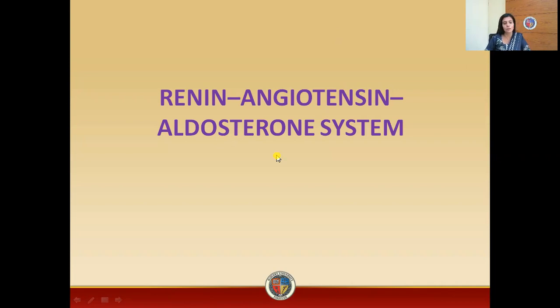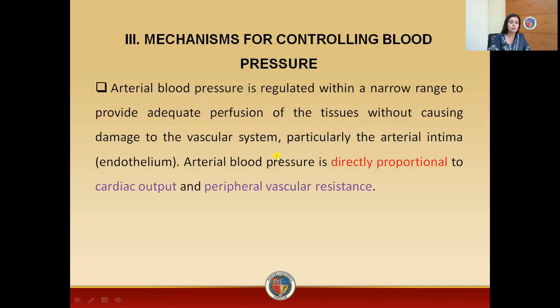So now in this section we will discuss how these three elements control blood pressure. Coming towards the discussion, you must know that our arterial blood pressure is directly proportional to cardiac output and peripheral resistance. So whenever there is an increase in cardiac output, or an increase in peripheral vascular resistance, ultimately there will be an increase in our blood pressure.